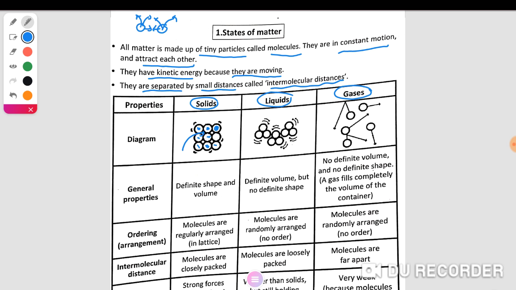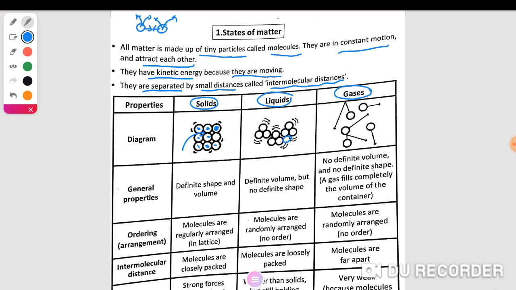Solid atoms or molecules are arranged in a regular crystalline shape. While in the case of liquid, there is more space between molecules, because the molecules can move, vibrate, and translate easily, while the molecules of solid vibrate around the position of rest.